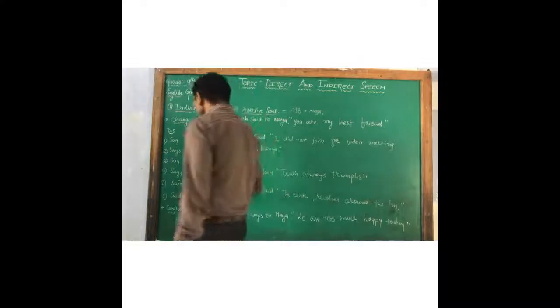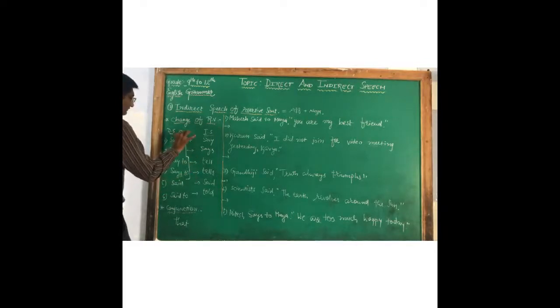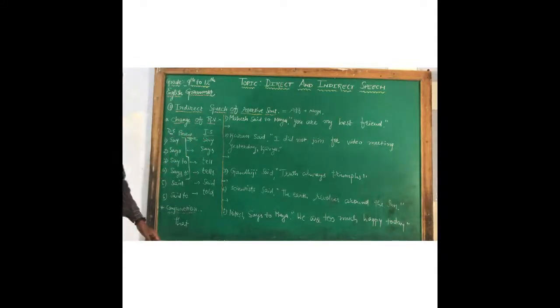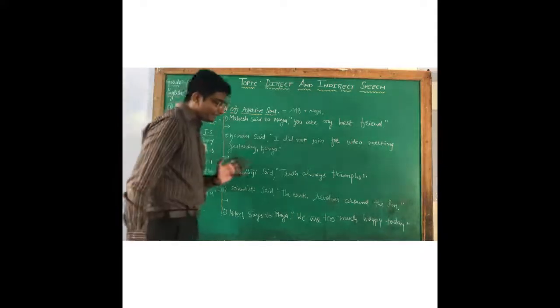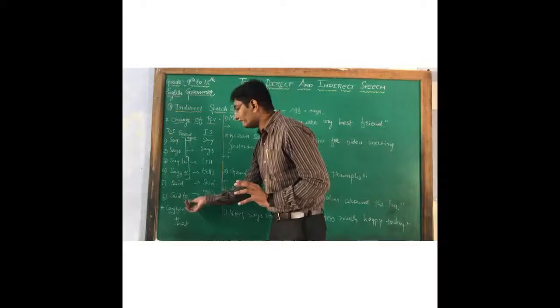So up to number 4, these all are the reporting verbs of present tense. Then the remaining next 2 reporting verbs are there, that is said and said to.